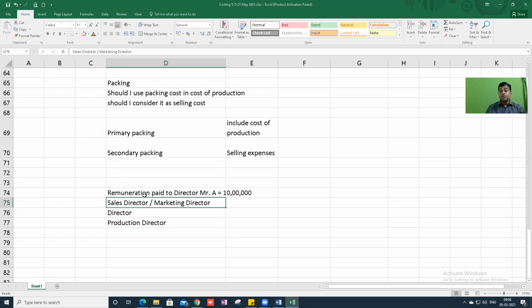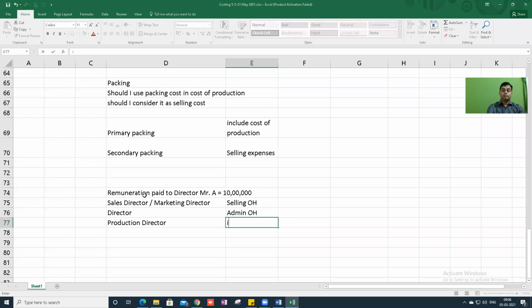Based on this, if he is a sales director, you write it in selling overhead. If he is a director, you write it in admin overhead. If it is a production director, you include it in cost of production, production overhead. Sometimes if you do not understand it, you'll write a wrong answer.